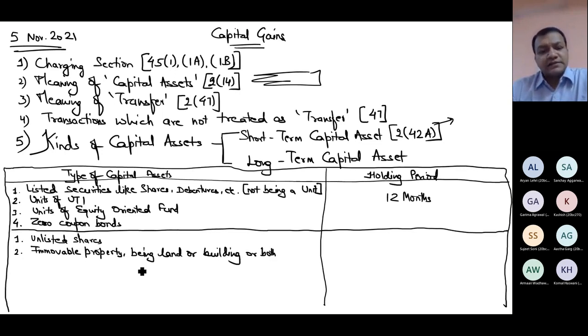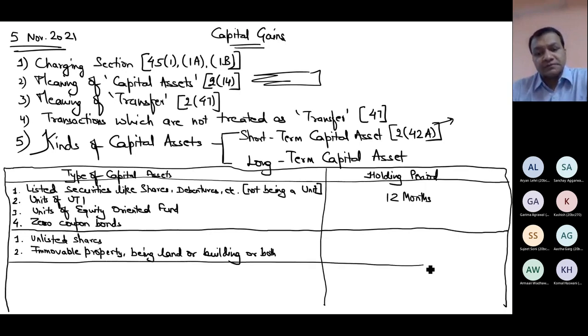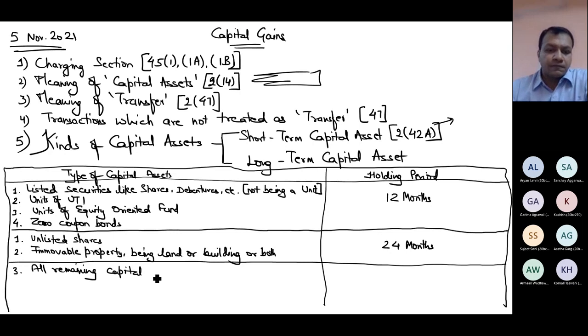In these cases, the holding period is 24 months. And third, in remaining categories, 36 months.